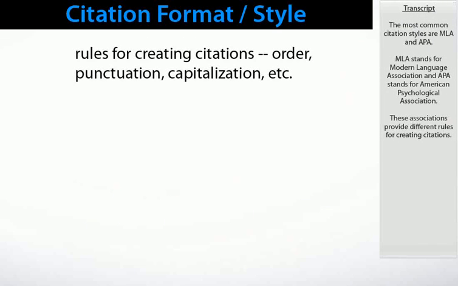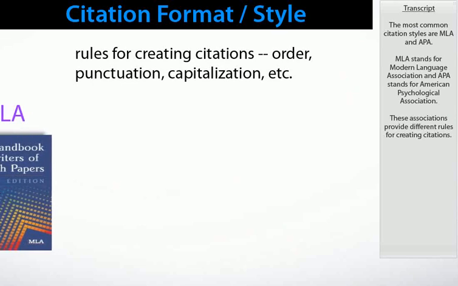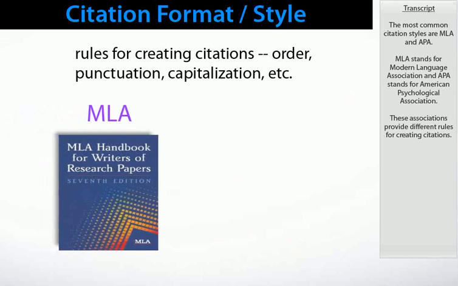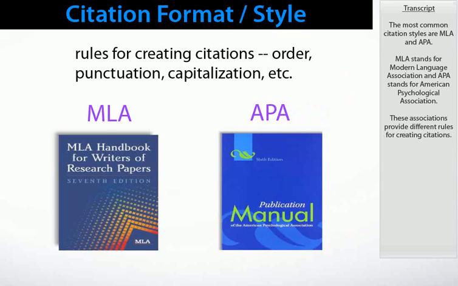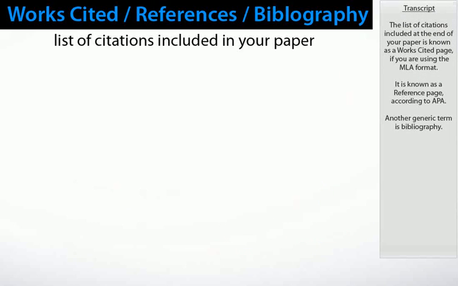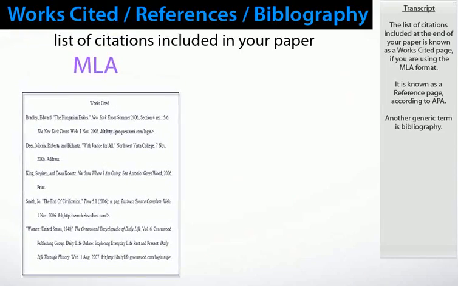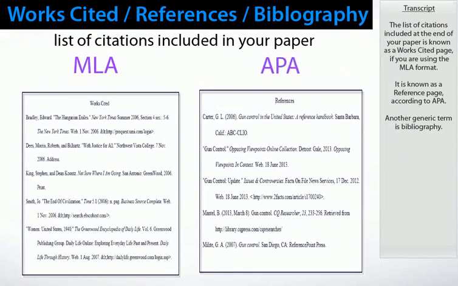The most common citation styles are MLA and APA. MLA stands for Modern Language Association, while APA stands for American Psychological Association. These associations provide different rules for citing citations. The list of citations included at the end of your paper is known as a Works Cited page if you are using the MLA format, but is known as a reference page if you are using APA format. Another generic term is bibliography.